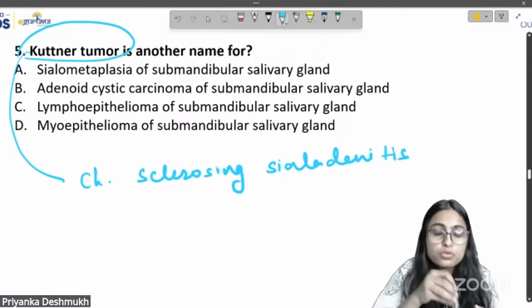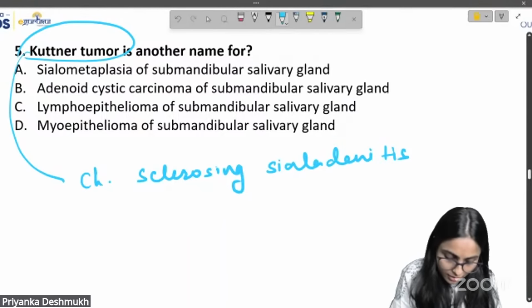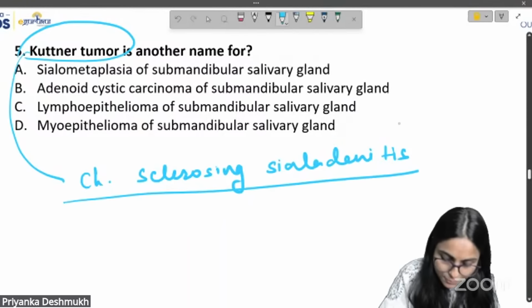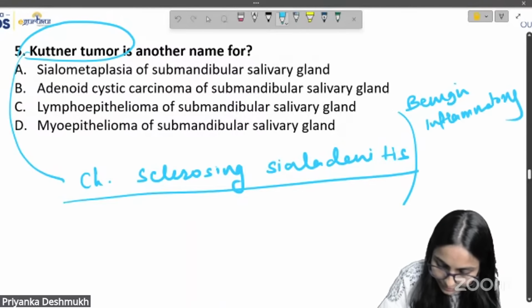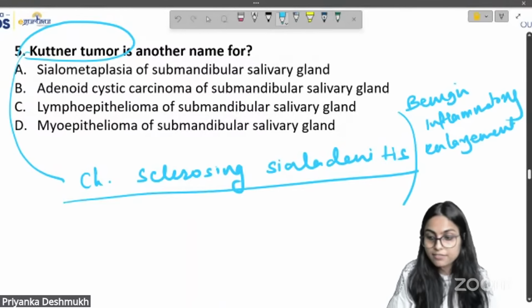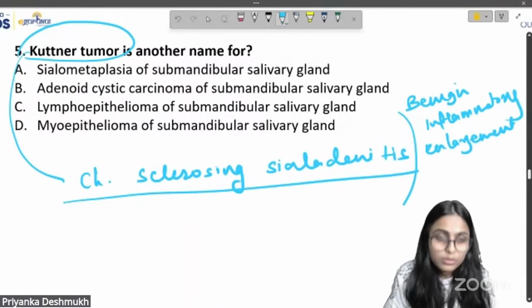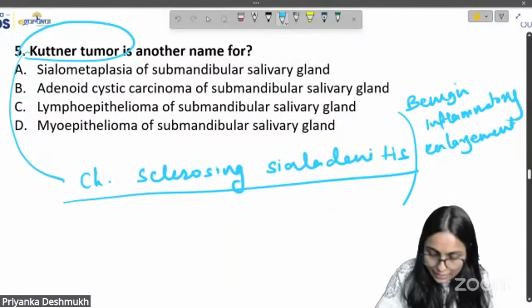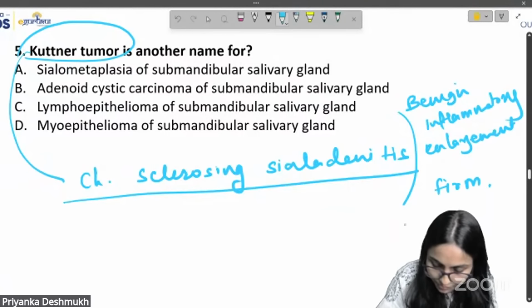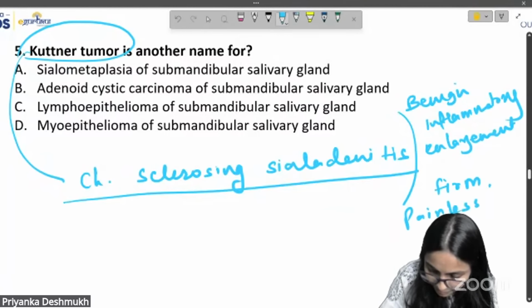But what do you see histologically? Chronic sclerosing sialadenitis, meaning what? This is just a benign inflammatory enlargement of the salivary gland, correct? The salivary gland will show a firm, painless, and slow growing mass.